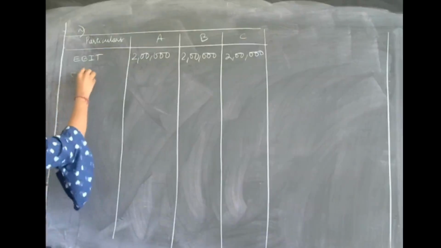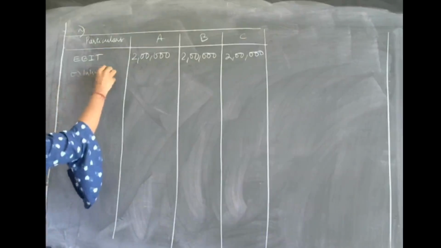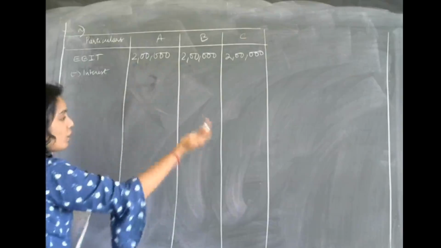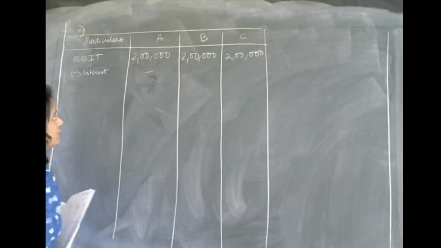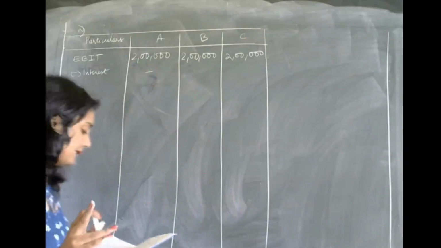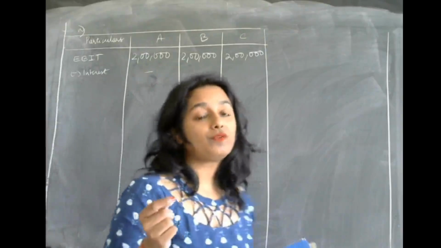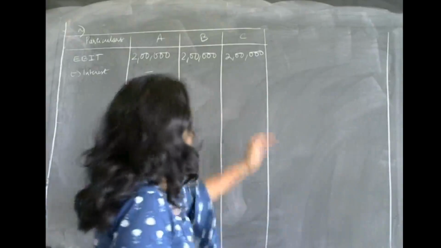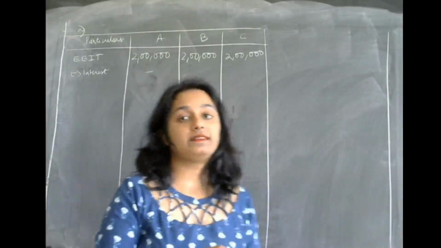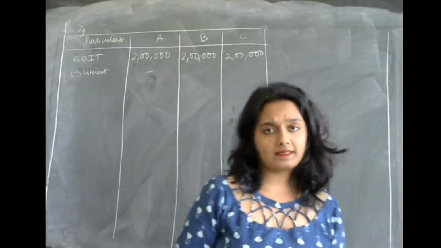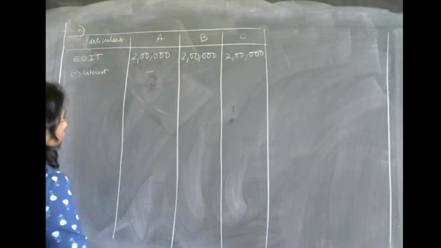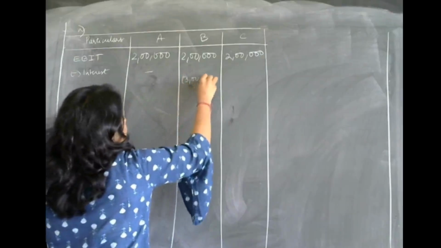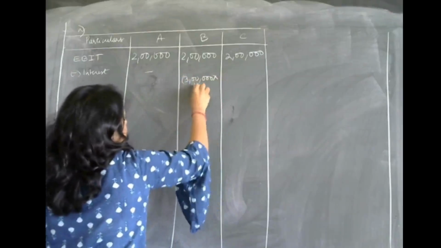Less interest. Now in the first case they have said that there is no debt. Since there is no debt, there is no interest also. In the second case they have said that there is a debt amount of rupees 3 lakhs. And in the C case they have said that there is a debt amount of rupees 6 lakhs. Since the debt amount is rupees 3 lakhs, the interest will be 3 lakhs into 16%.